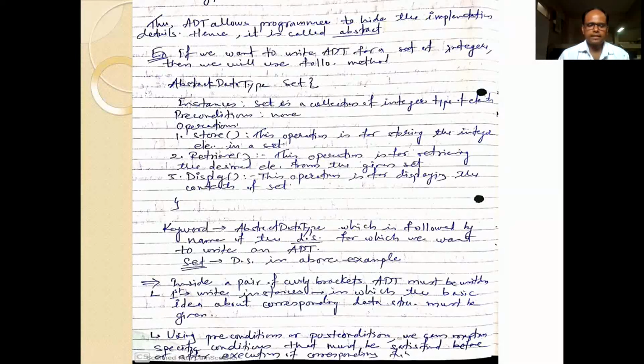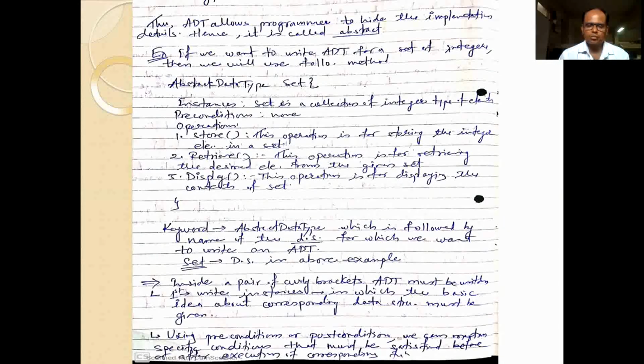Okay, suppose that particular data type has any precondition, we can also mention it. Which are the various operations we are going to perform on that set of integers? These are three operations, that is store, retrieve, and display. Store means this operation is used for storing the integer into that particular set.